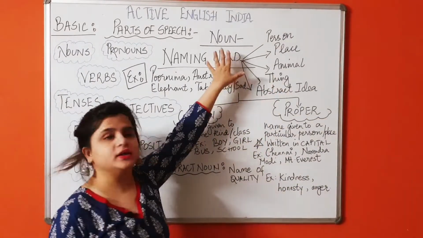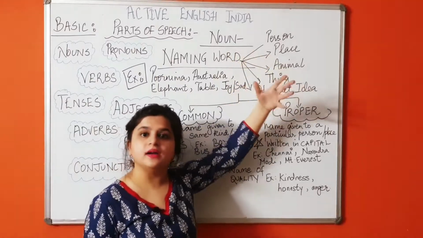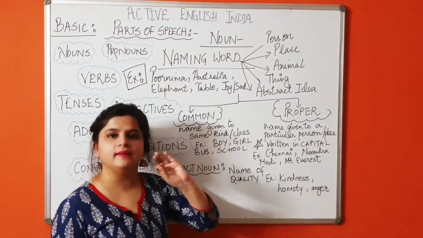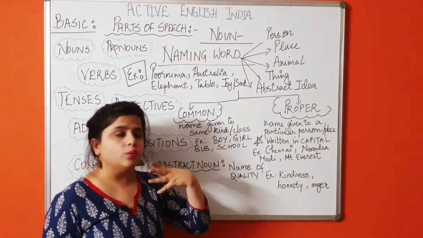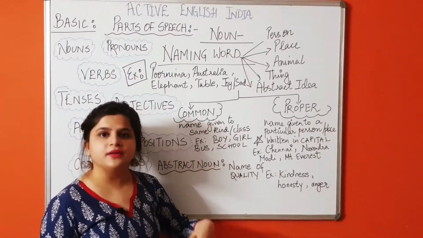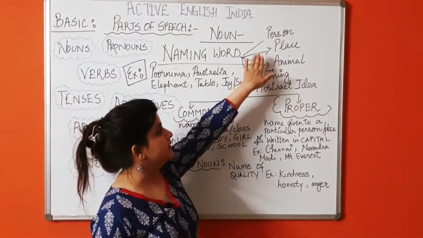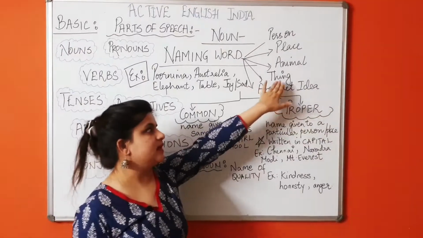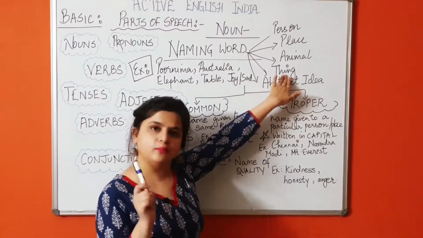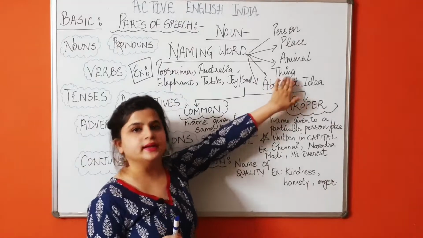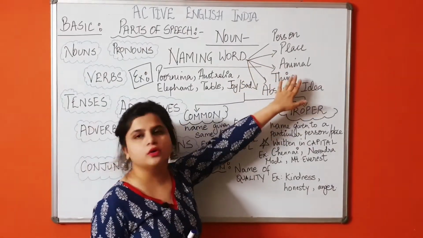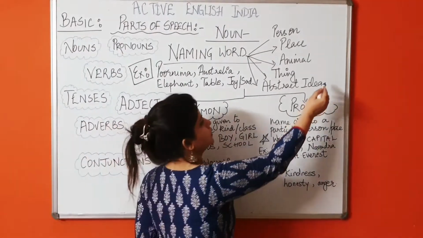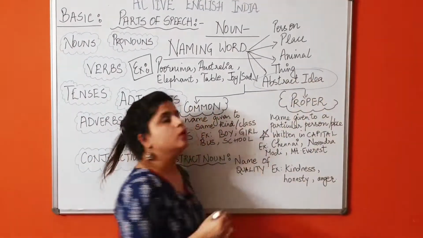So basically, what is a noun? Noun is a naming word. In short, just remember one thing, naming word. Whatever you come across in your daily life is a noun. Noun is the name of a person, place, animal, thing. We have studied till thing in our school, and most of us still think that noun only belongs to these 4 categories.